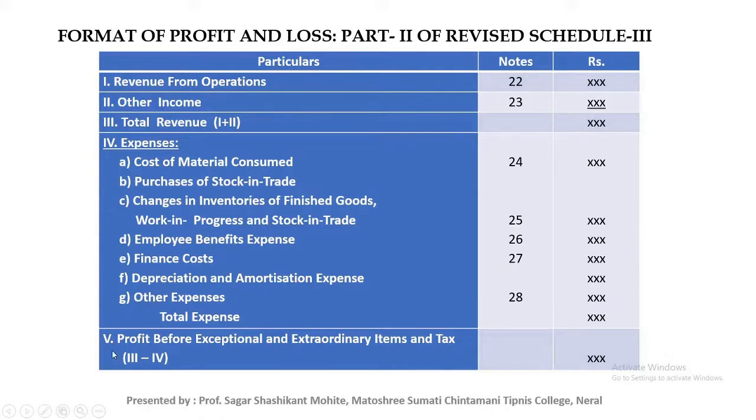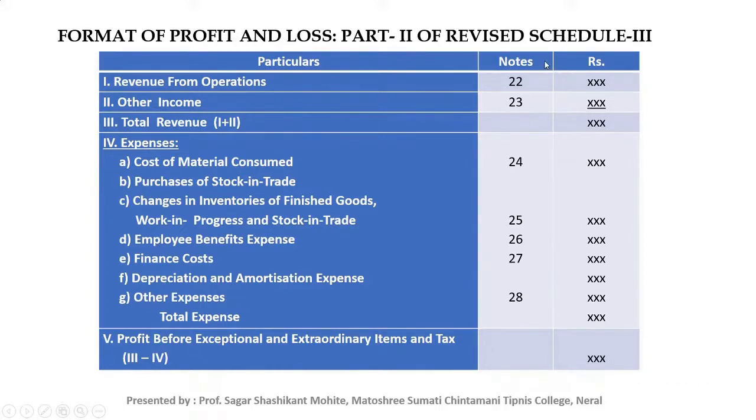Next, point number 5, profit before exceptional and extraordinary item and tax, that is total revenue minus total expenses.